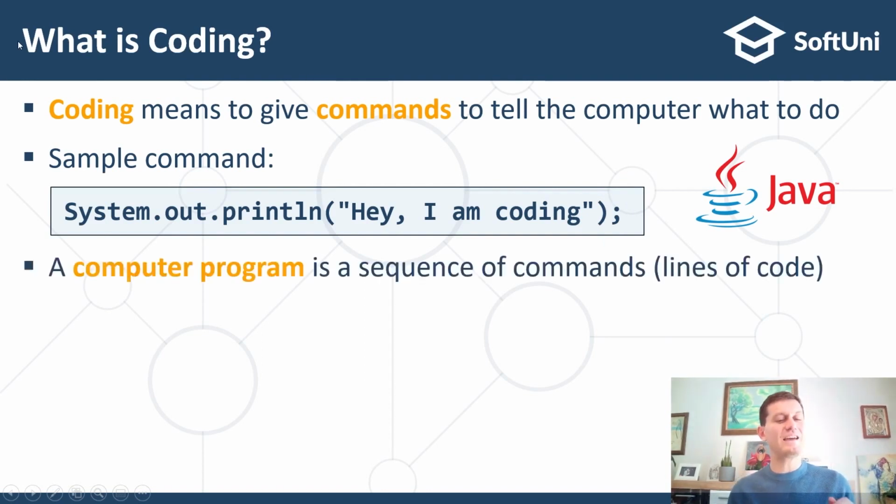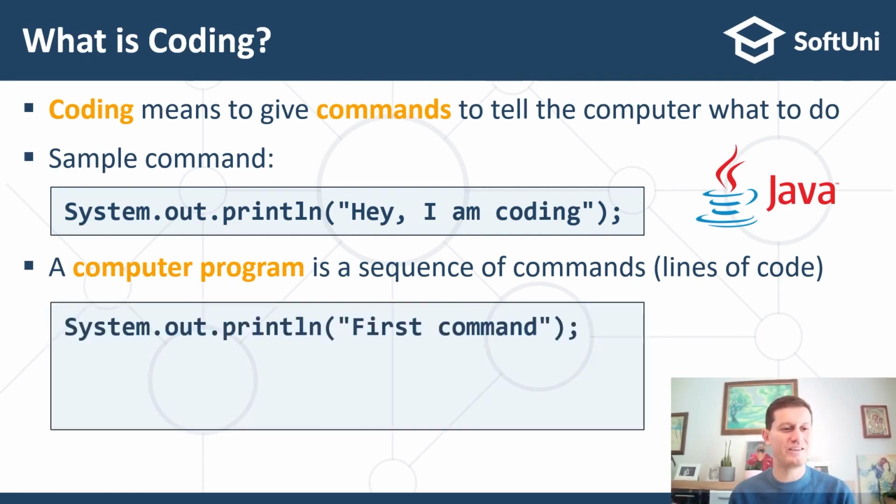Let's go ahead and explain what a computer program is. A computer program is a sequence of commands, a sequence of lines of code which come one after another, like in this example. This is the first command. It tells the computer, please print at the command line this text, "first command".